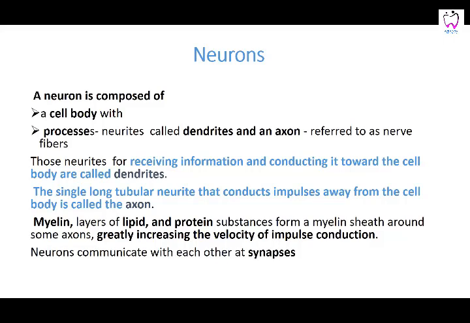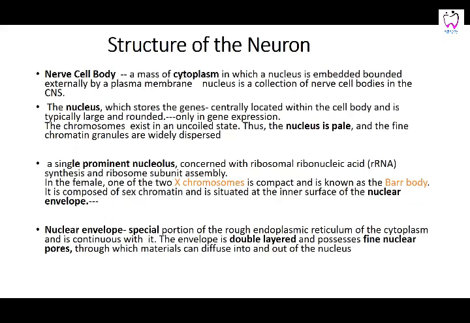And then there is myelin, a lipid-protein substance which covers the nerve fibers, increasing the velocity of the impulses. Neurons have synapses with which they communicate with each other, and thus the continuity of the information is sent on. The structure of a neuron: the nerve cell body has cytoplasm, and the nucleus has the genes, with chromosomes in an uncoiled state. That is why you will see the nucleus as pale, with fine chromatin granules widely dispersed in it. There is a prominent nucleolus, and then there is something in the females.